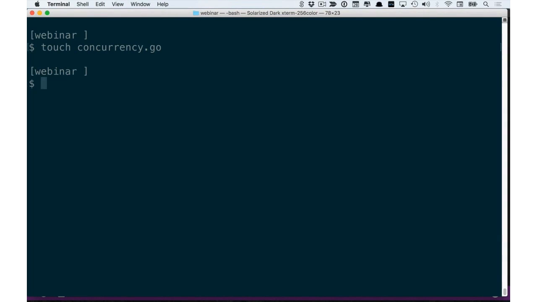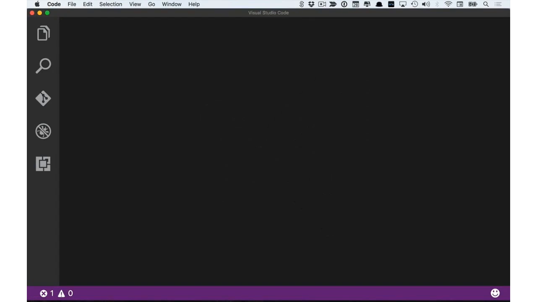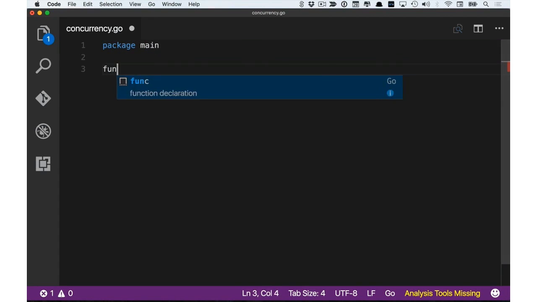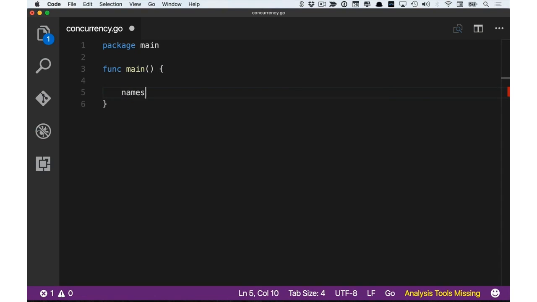First, we're going to create an empty file and open it with Visual Studio Code. Then we'll declare our main package and our main function. The first thing we're going to do is create a slice of strings and assign it to the names variable. And we're going to give it some states from the US. So Florida, Colorado, and Georgia.